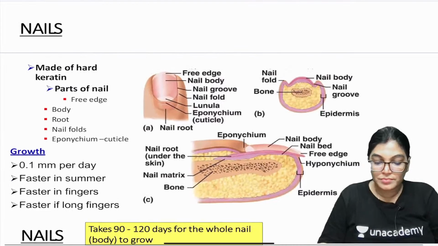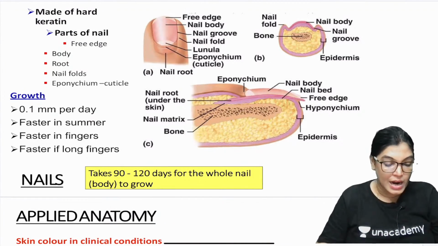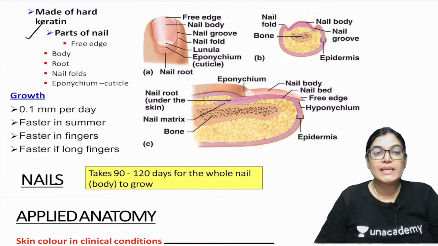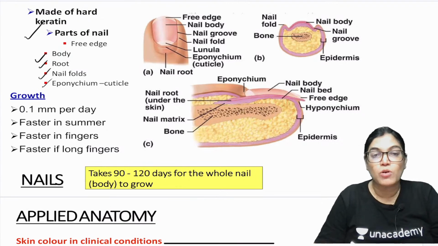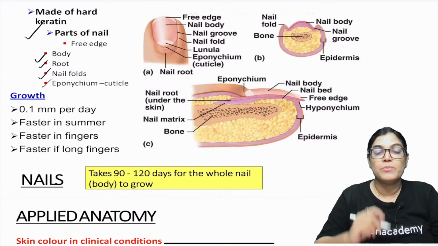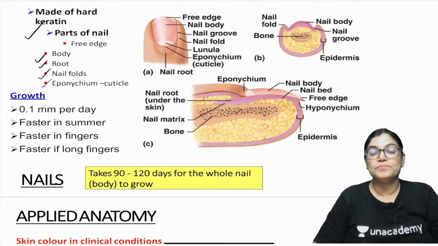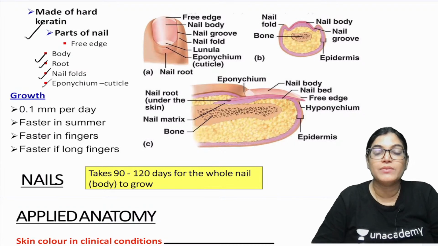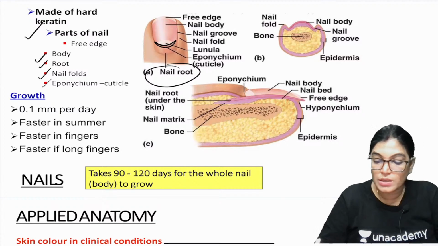Now, what is the structure which is making the nail? It is made of hard keratin. The parts of the nail are the body, the root, and the eponychium or the cuticle. You can see here the eponychium or cuticle is the region of the nail which is attached more proximally with the skin. So this is called the eponychium. This is the nail root.